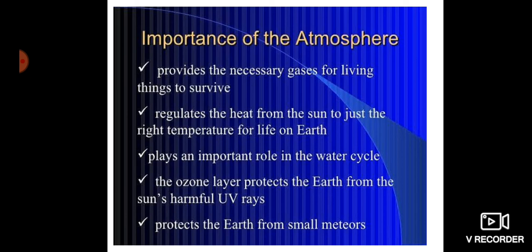Then third is, it plays an important role in the water cycle also, that we all know very well, because these layers of the atmosphere do not allow the water to go up in the sky. When I'm saying sky, here I mean just above the reach of the earth.